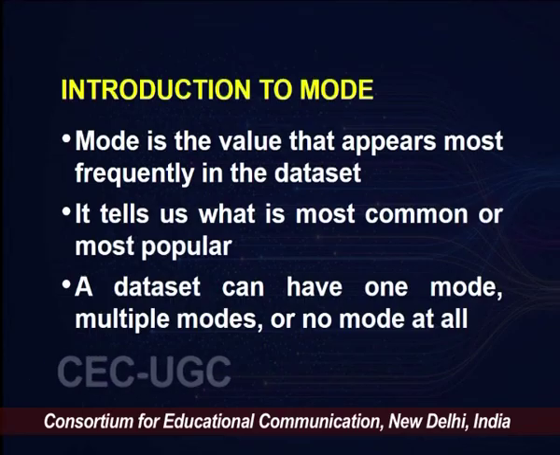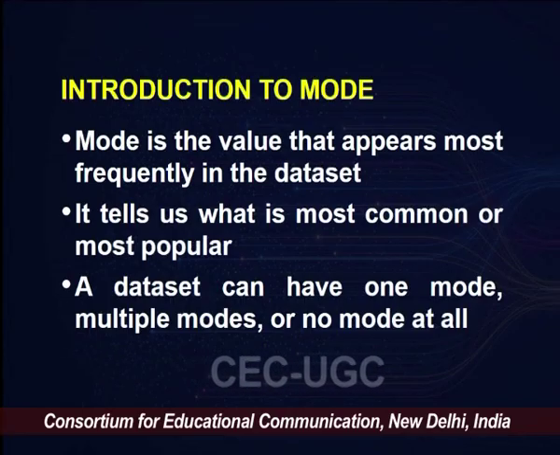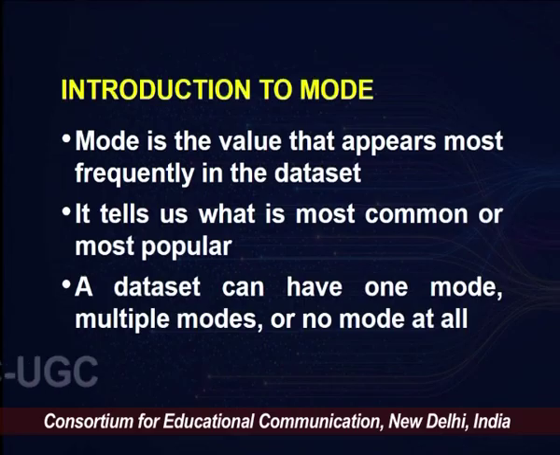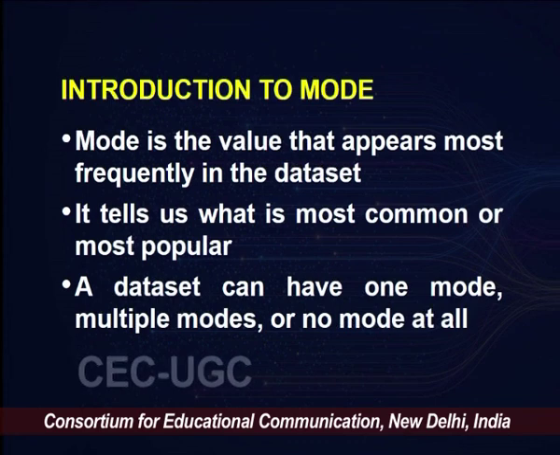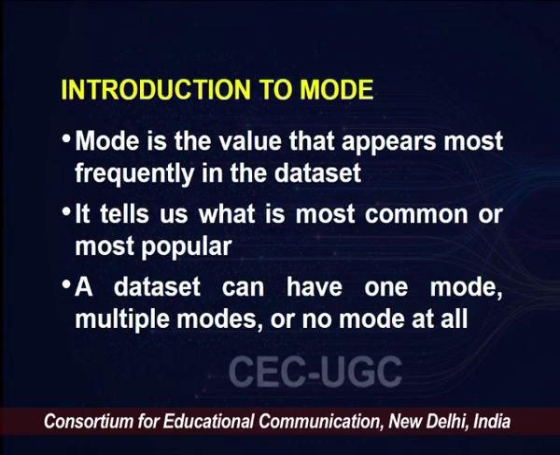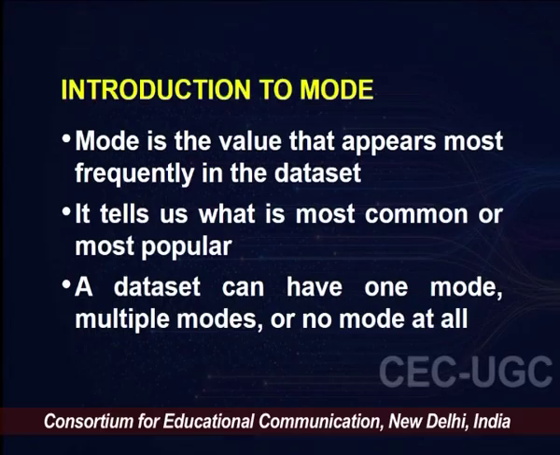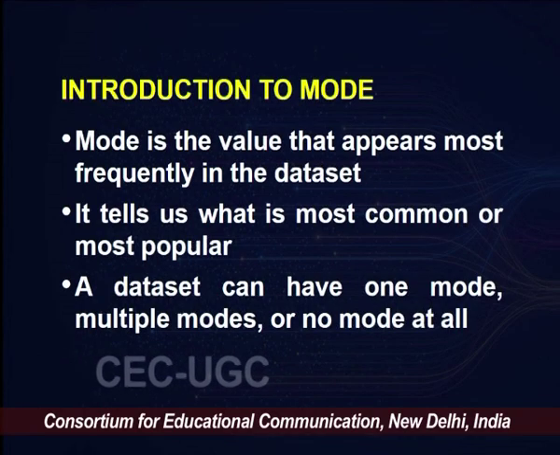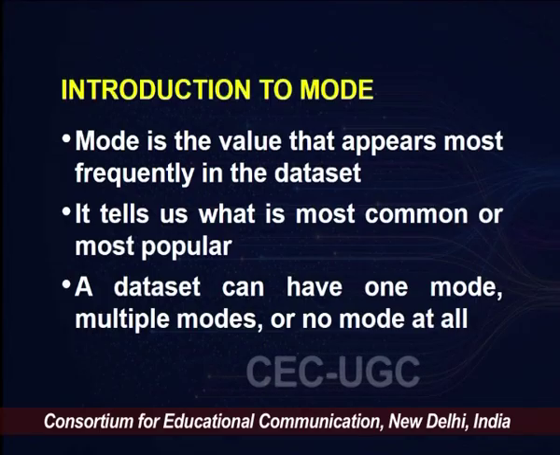Now let's get to the third measure of central tendency, which is called mode. So mode is the value that appears most frequently in the data set. Or mode is the number which appears most frequently. So it tells you what is the most common or most popular. A data set can have one mode, multiple modes, or no mode at all.